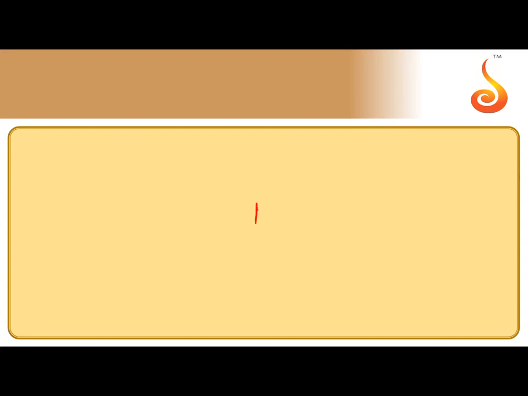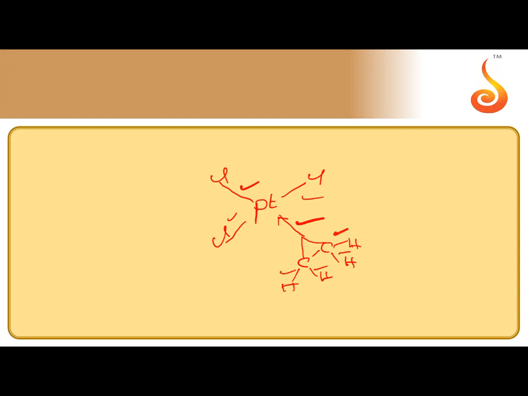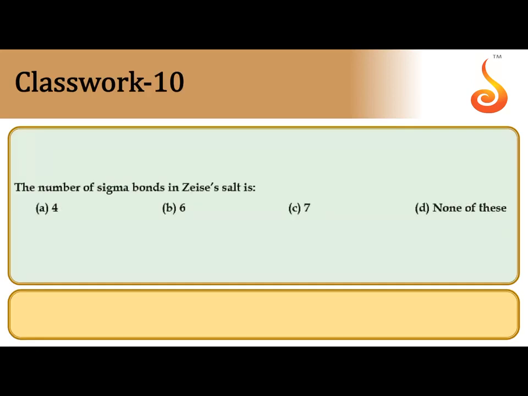If you want, I will write once again. The pi bond, 2 carbons together forming one dative bond, so that is a sigma bond. So total number 1, 2, 3, 4, 5, 6, 7, 8, 9. 9 sigma bonds are present. Now check the options: 4, 6, 7. So 9 is not given. So that's why none of these is the correct answer.